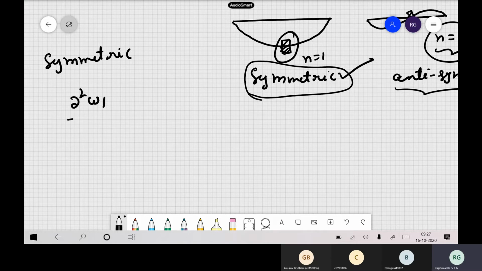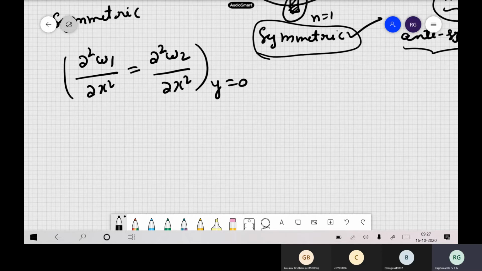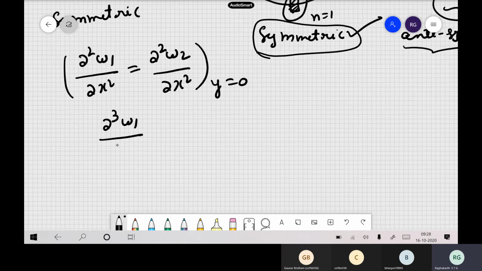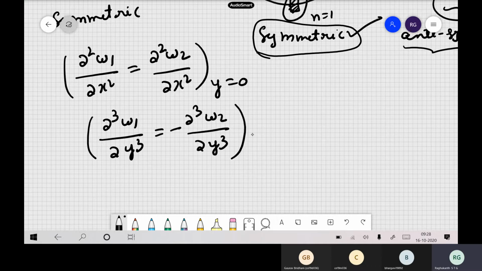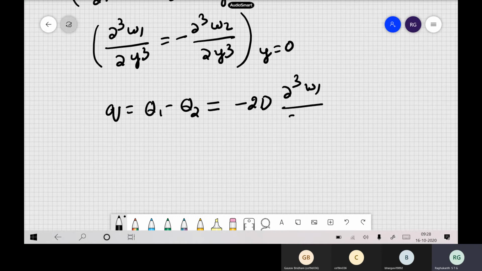The second derivative, ∂²W1/∂x², should be the same because of symmetry, at y equal to 0. And of course the third derivative, ∂³W1/∂y³, is also ∂³W2/∂y³. So we can write the boundary conditions like this because of symmetry. So your Q, that is Q1 minus Q2, if you substitute these terms, is minus 2D ∂³W1/∂y³ at y equal to 0.